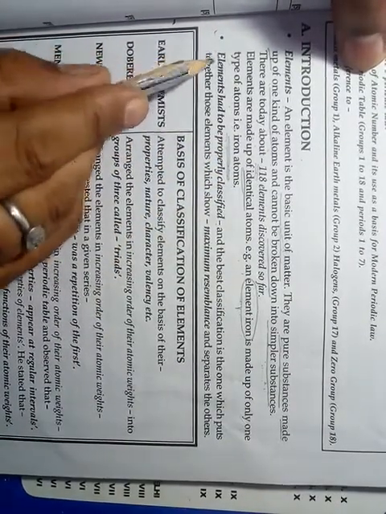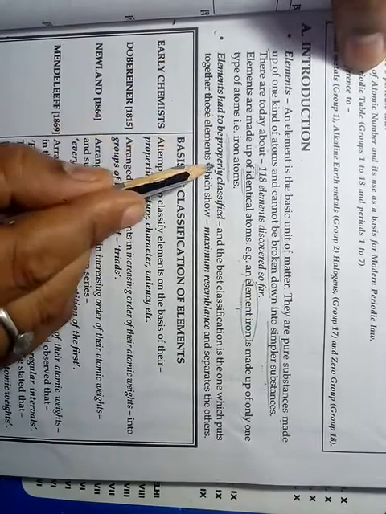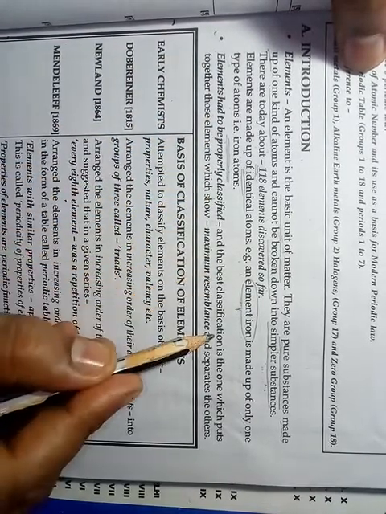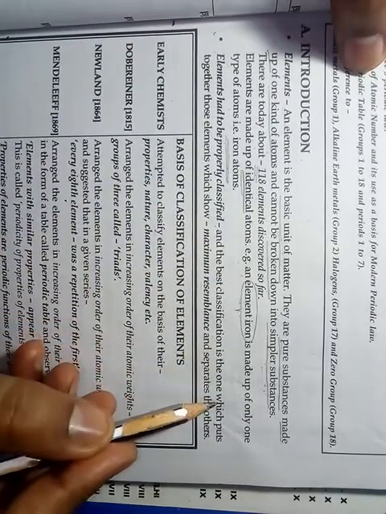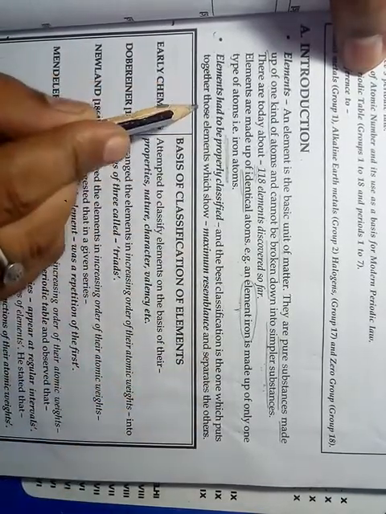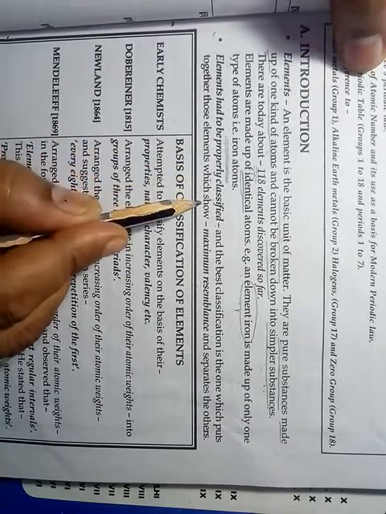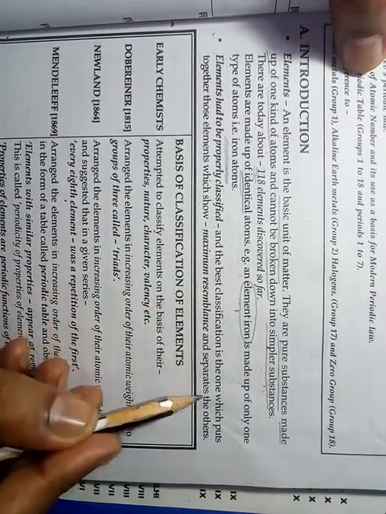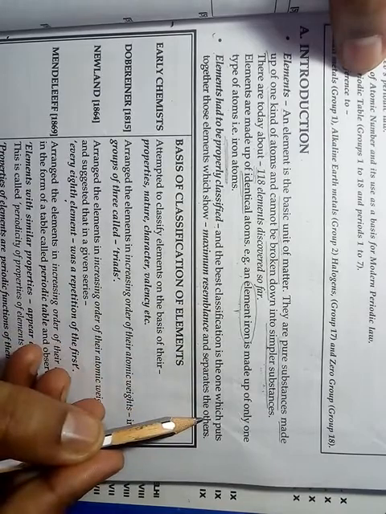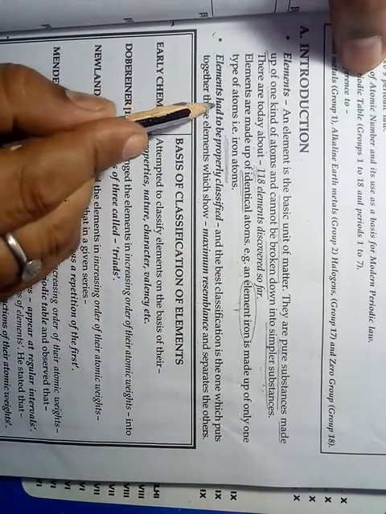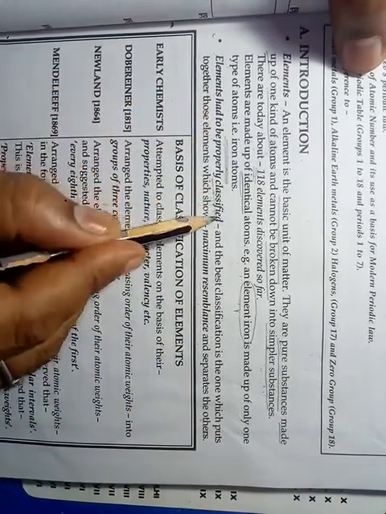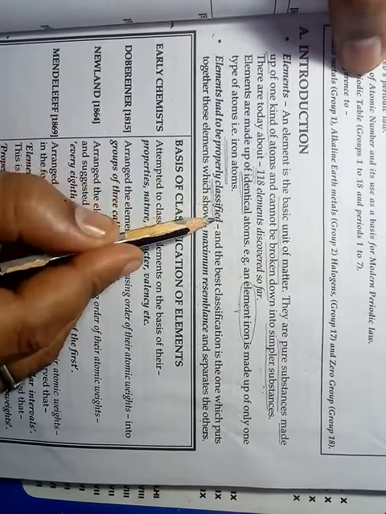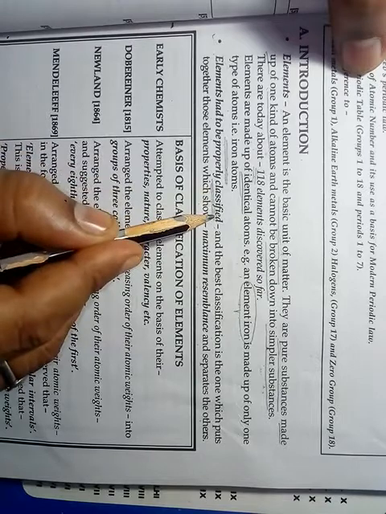Now the next heading: elements had to be properly classified, and the best classification is the one which puts together those elements which show maximum resemblance and separates the others. What is the need for classification of elements?